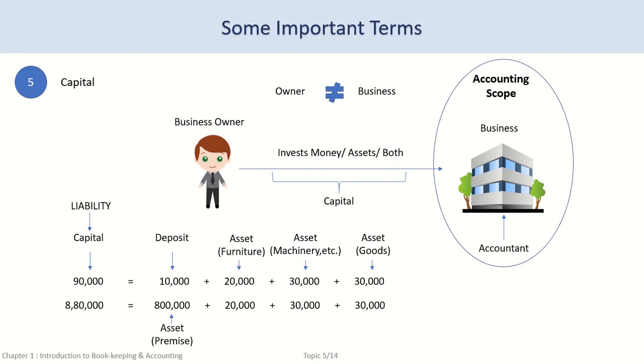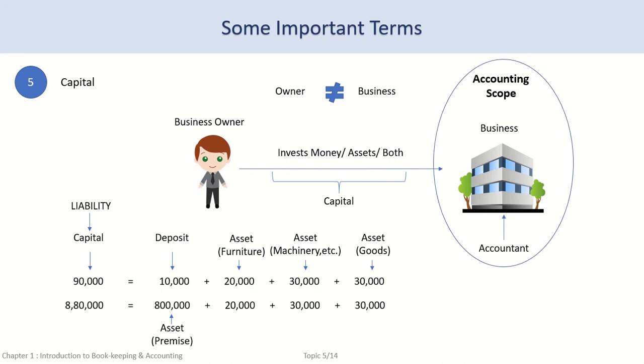If the owner charges rent, the premise is not an asset since it does not belong to the business. It still belongs to the owner, for which he is charging rent. The business has to pay rent to the owner just as it would pay for any other rented premise. However, the owner can charge interest for the capital invested in the business. It's up to the owner's discretion.